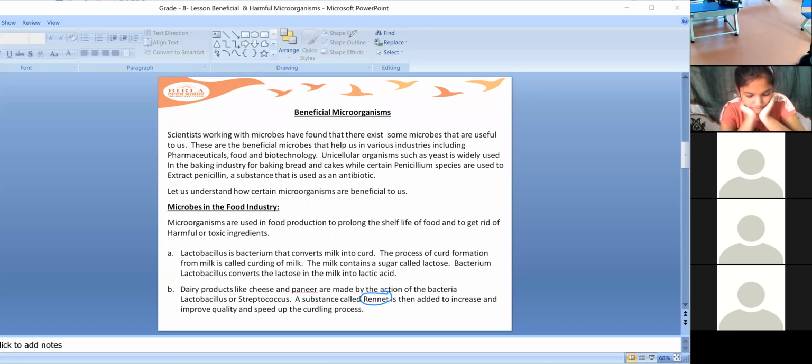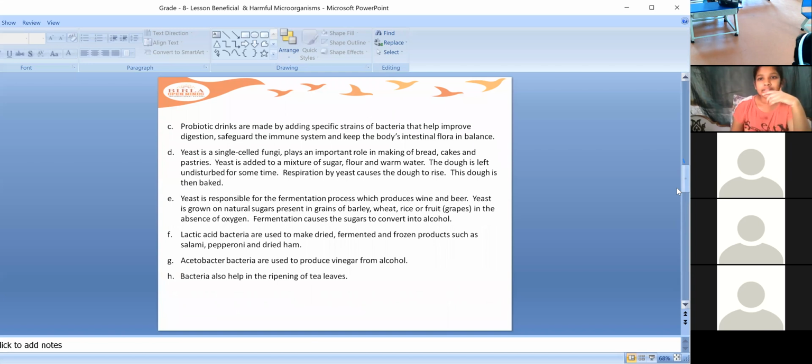Now, probiotic drinks are made by adding specific strains of bacteria which help to improve digestion, safeguard the immune system, and keep the body's intestinal flora in balance.